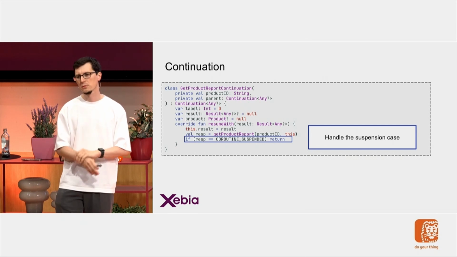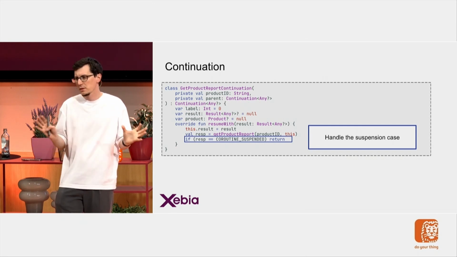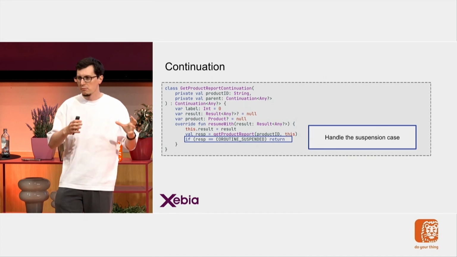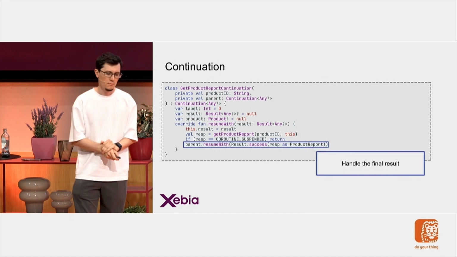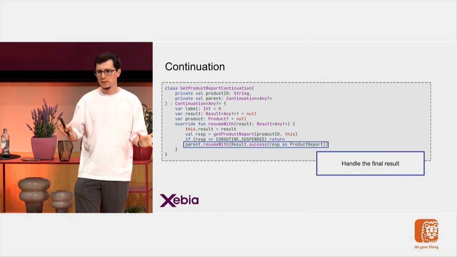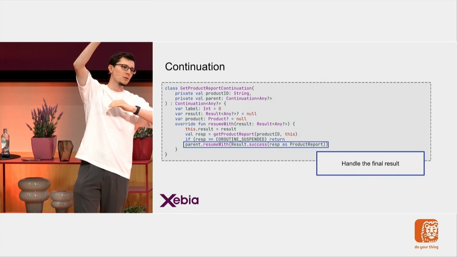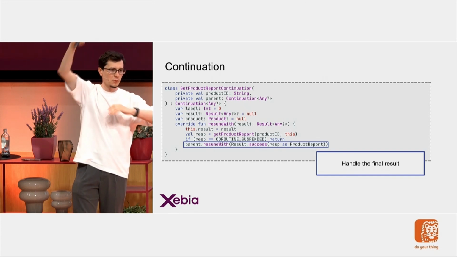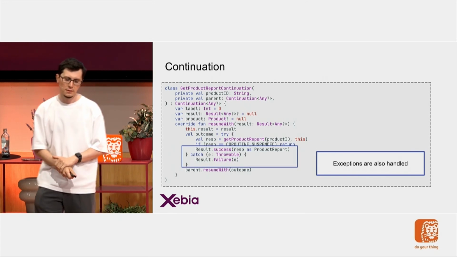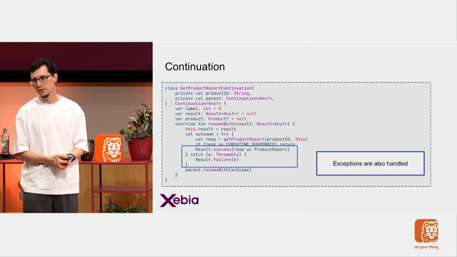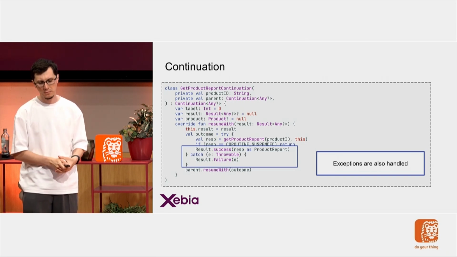And of course, it could also suspend, and in this case, it will just return, because there's nothing else to do. My own function can also suspend. Okay, my child doesn't have to do anything with that. But if I'm not suspending myself, now it's time for me to call my parent with the resume with to continue the callback chain. And exceptions are also handled. And voila, this is my continuation. This is how a callback is basically implemented by Kotlin.